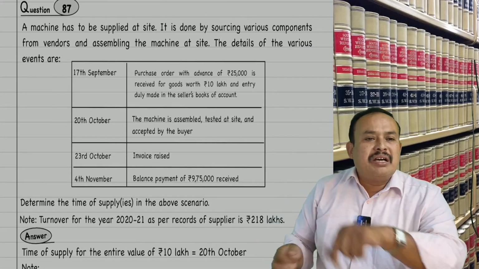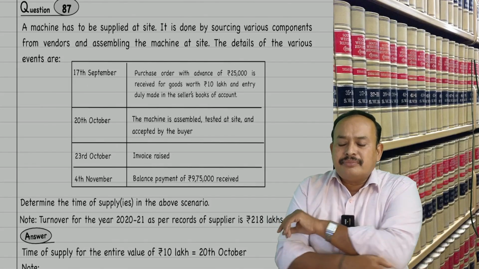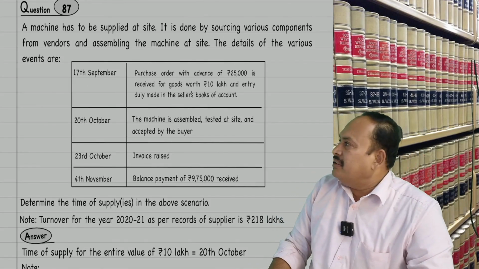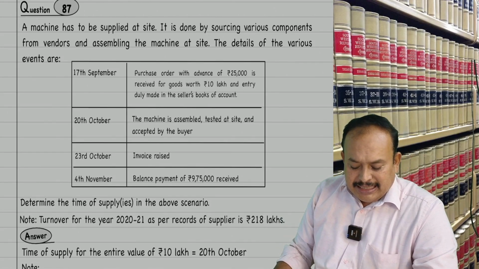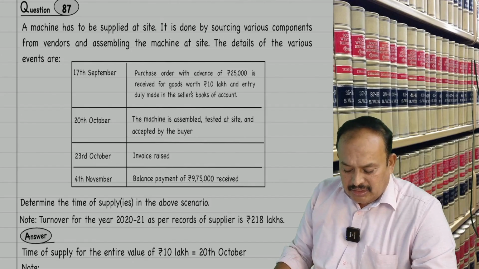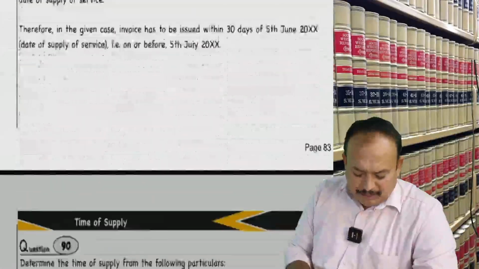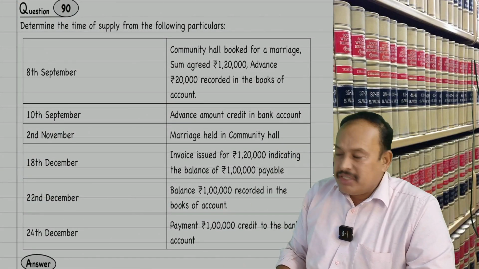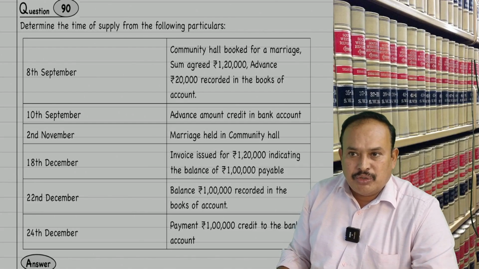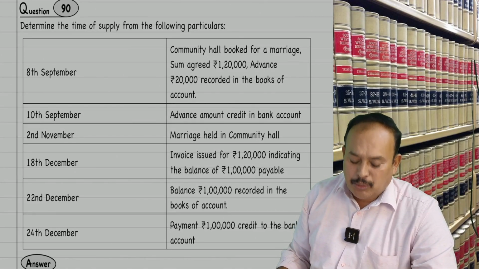From our book, referring to you for kind consideration. A machine has to be supplied at site. Not this problem. This problem we will take up, as we are referring to supply of service. Question number 20 from our workbook given to you. Determine the time of supply from the following particulars.